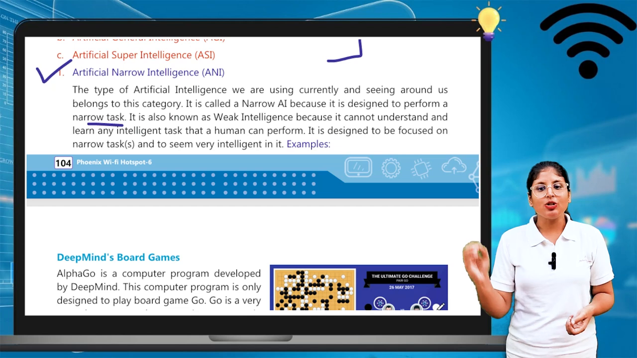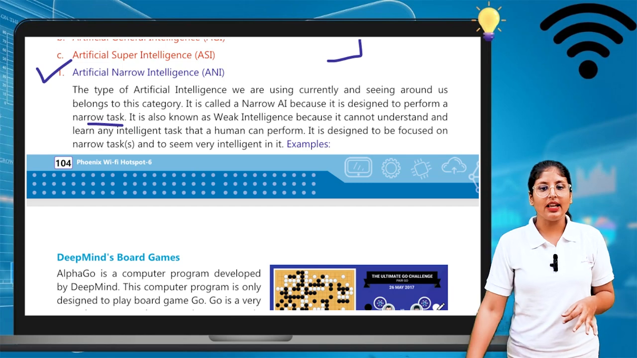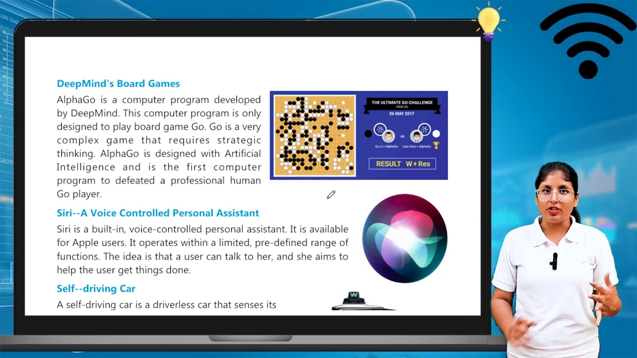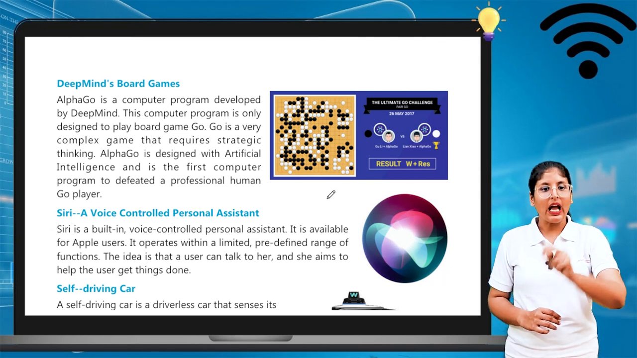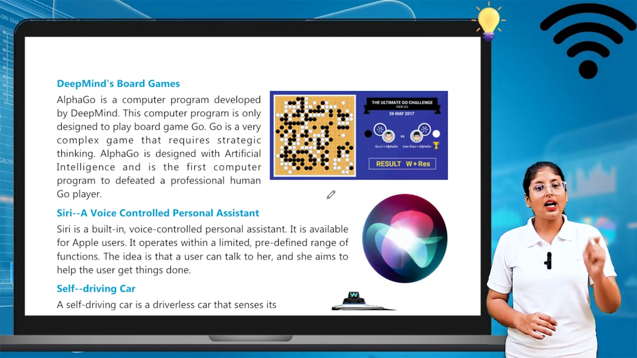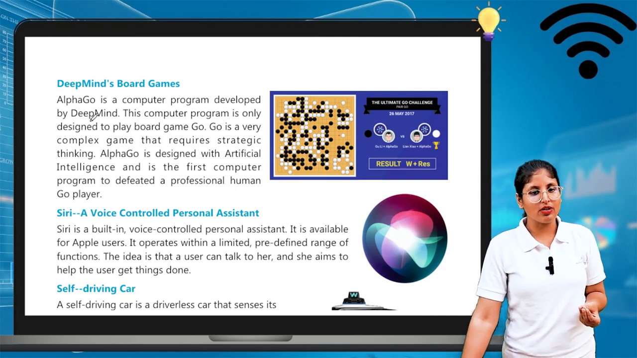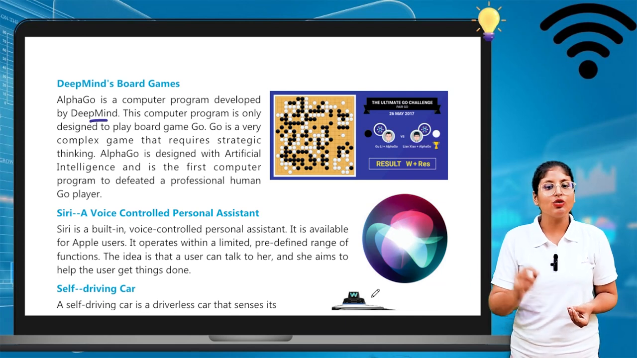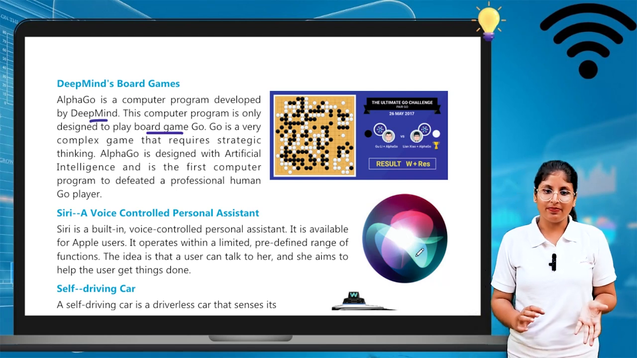It is designed to be focused on narrow tasks and it seems very intelligent in them. Examples of weak or narrow artificial intelligence: first is DeepMind board games. AlphaGo is a computer program developed by DeepMind. This computer program is only designed to play board games.